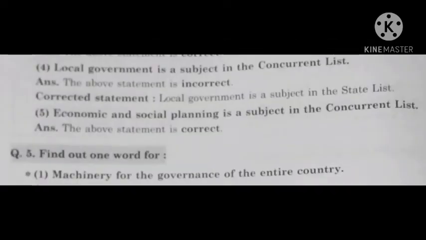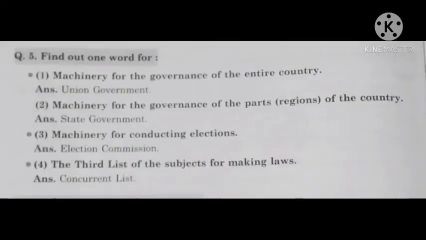Fourth, local government is a subject in the concurrent list. Answer, the above statement is incorrect. Corrected statement, local government is a subject in the state list. Fifth question, economic and social planning is a subject in the concurrent list. Answer, the above statement is correct.